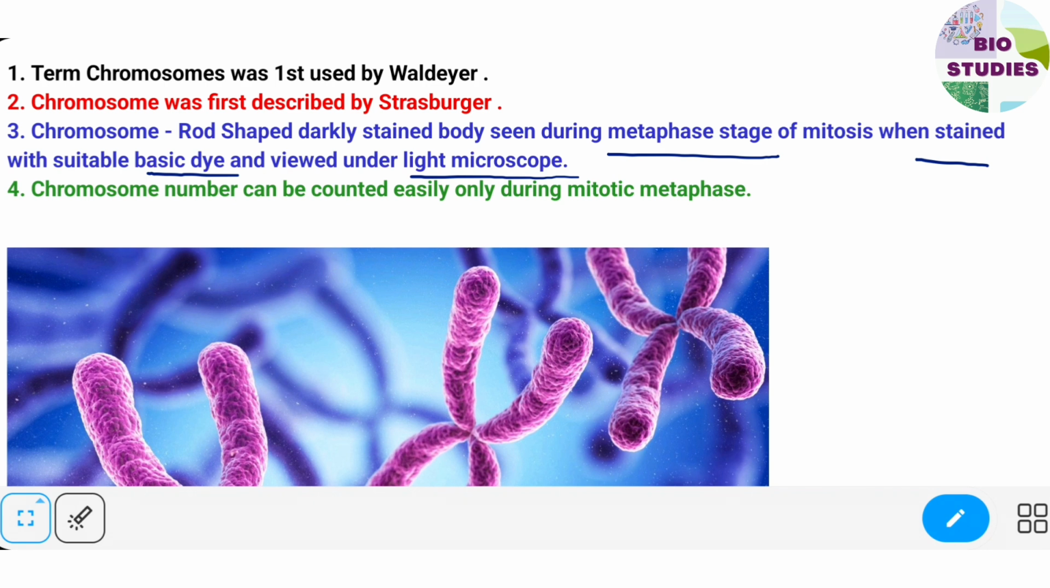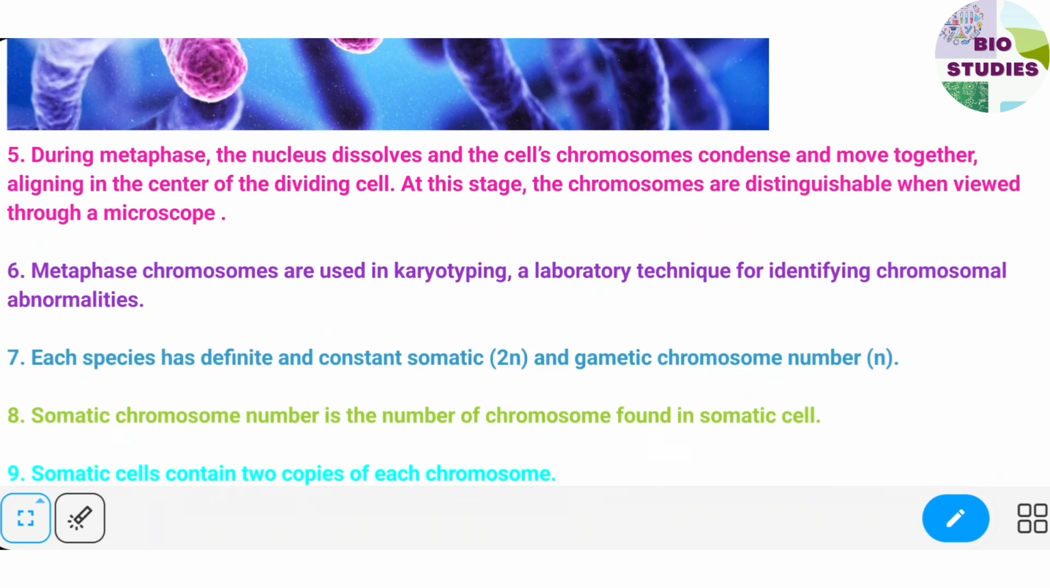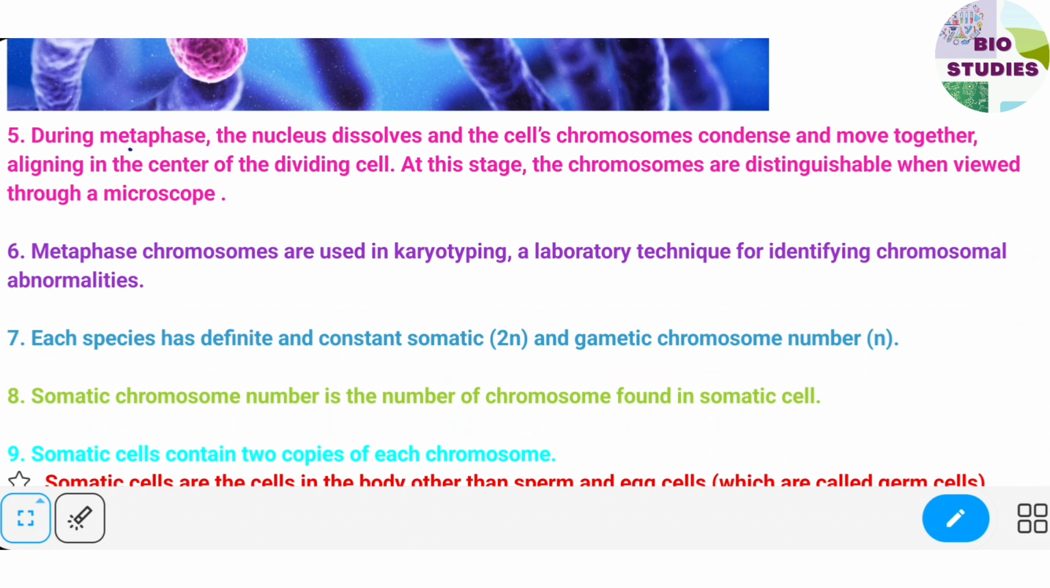Next point is, chromosome number can be counted easily during this mitotic metaphase stage. What is the reason for this? The reason is, during the metaphase stage, the nucleus dissolves, and the chromosomes condense, move together, and align in the center of the dividing cell. At this stage, chromosomes are distinguishable when viewed through a microscope.